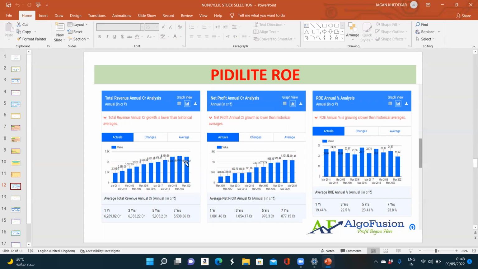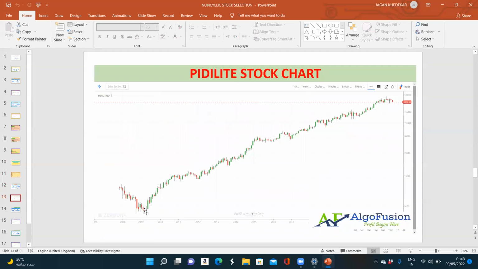Due to this performance, the stock is always increasing. There is no correction in the stock. The stock goes sideways and then up, sideways, then up, sideways, then up. So we have to choose stocks like this for investment.